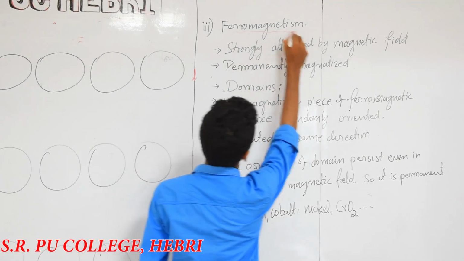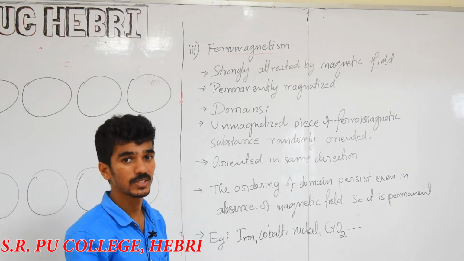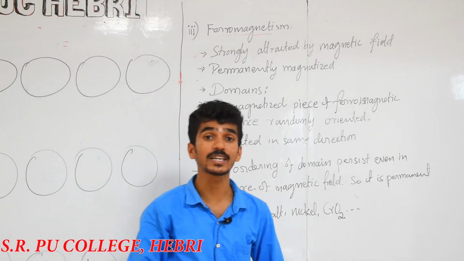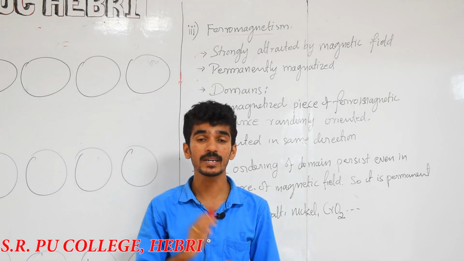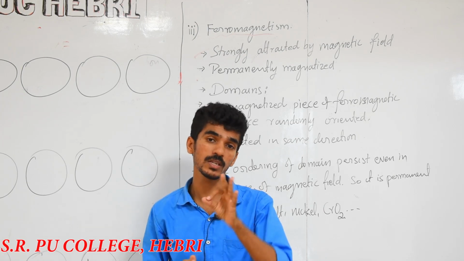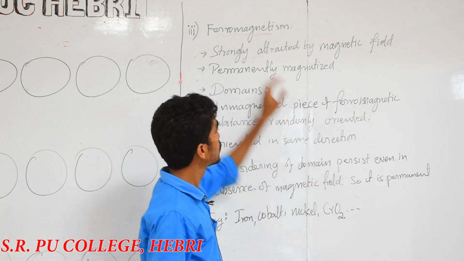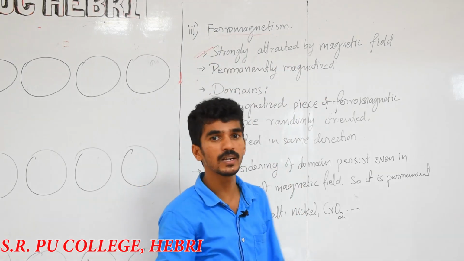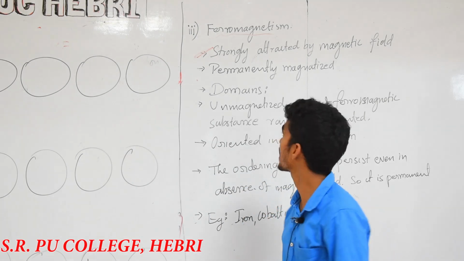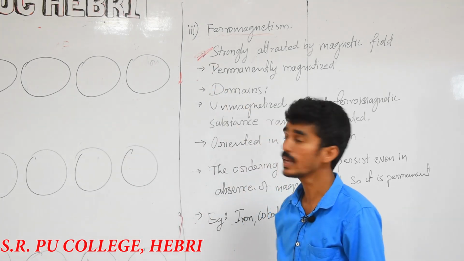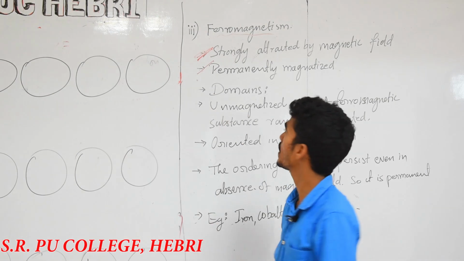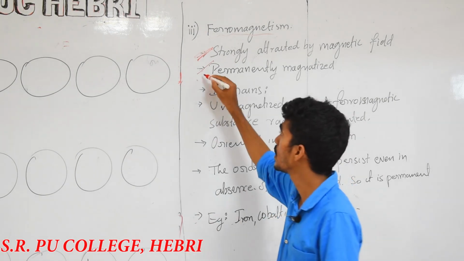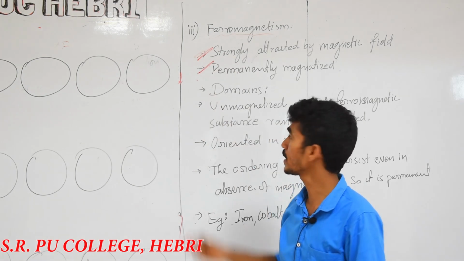Okay, next category based on magnetic property, that is ferromagnetic properties. Ferromagnetic substance. Here, the first point regarding the ferromagnetic property: paramagnetic and diamagnetic substances are weakly attracted or weakly repelled, but here it should be strongly attracted by the magnetic field. If a magnetic field is applied, it reacts immediately. It should be strongly attracted, and it should be permanently magnetized. Once magnetic property is given, it should retain it as it is, permanently.